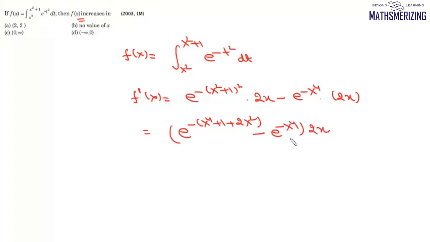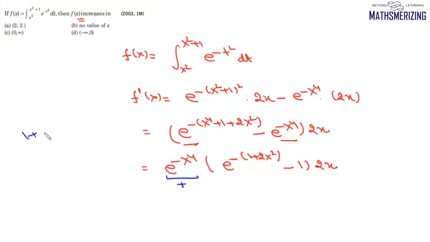into 2x. Now what we'll do is we'll take e to the power minus x to the power 4 common. So we'll get e to the power minus x to the power 4 into (e to the power minus (1 plus 2x square) minus 1) into 2x. Now this e to the power minus x to the power 4 is always positive. Now what about this one?